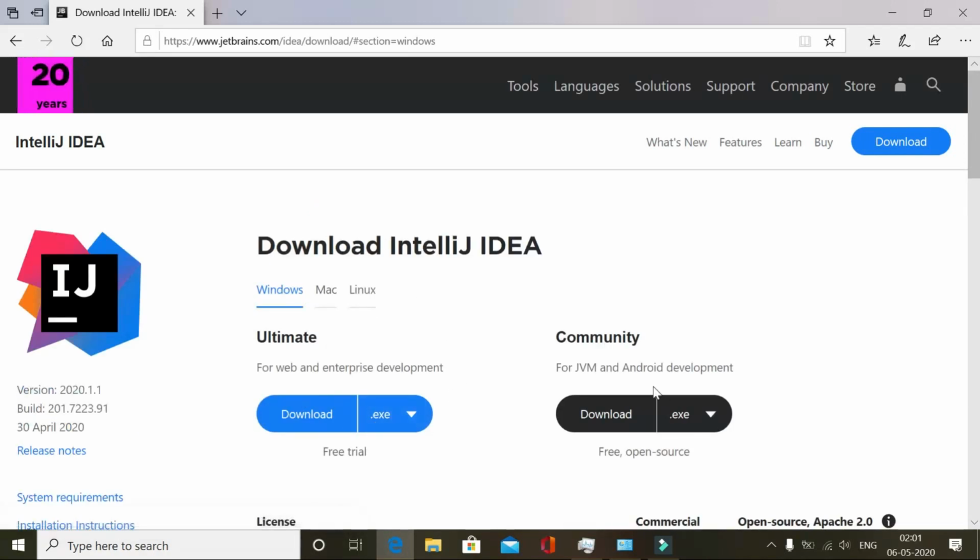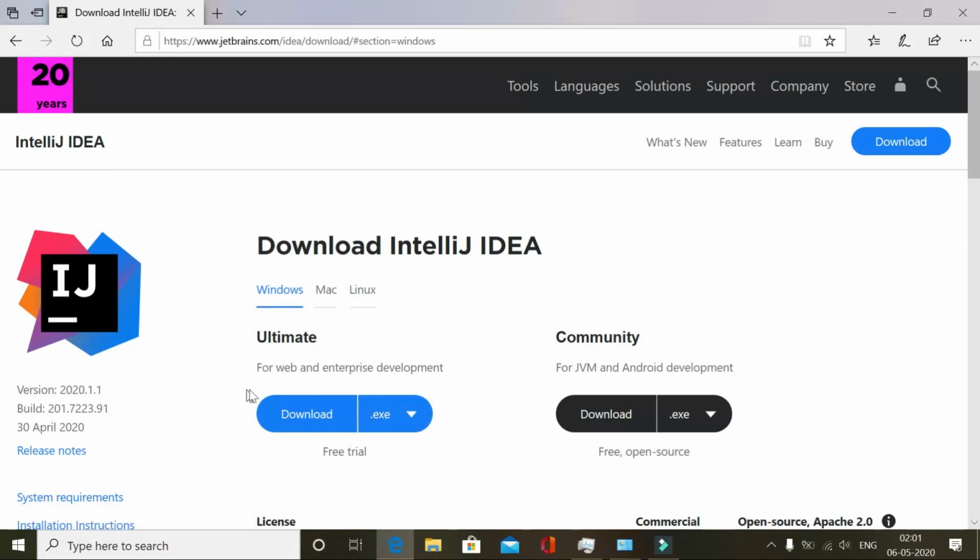So here there are two options. First one is Ultimate Edition and second one is the Community Edition. Since I will use the Windows setup, it's already selected by default. If you are having a Mac or Linux, you can respectively go to that link. So for the Windows, I will show you.